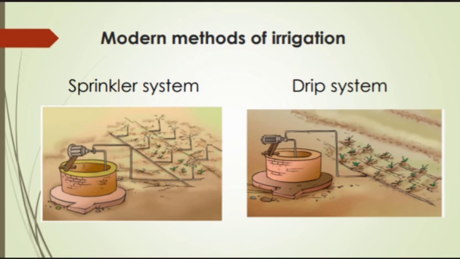Now let us discuss about drip system. In this system, the water falls drop by drop just at the position of the roots. So it is called drip system. It is the best technique for watering fruit plants, gardens and trees. And the system provides water to plants drop by drop. Water is not wasted at all. So it is a boon to regions where availability of water is very poor.